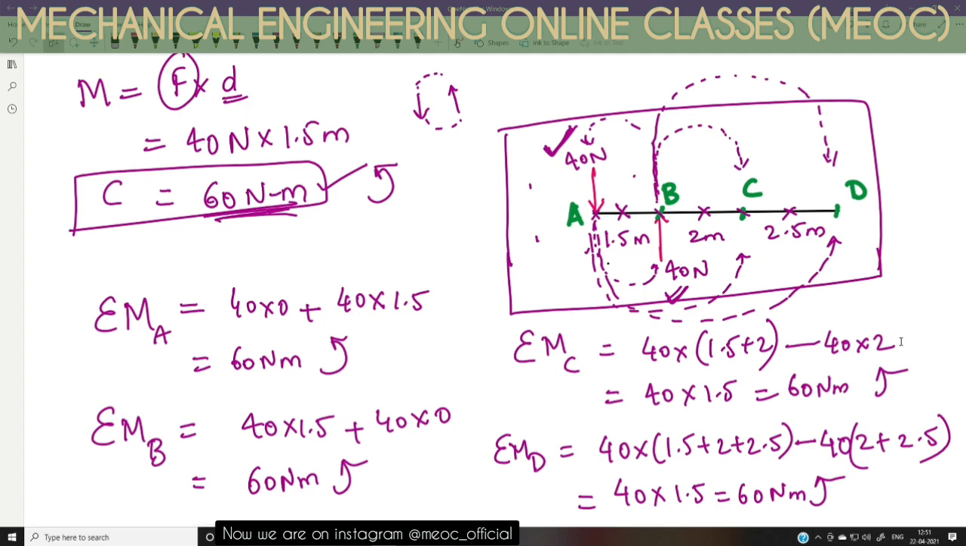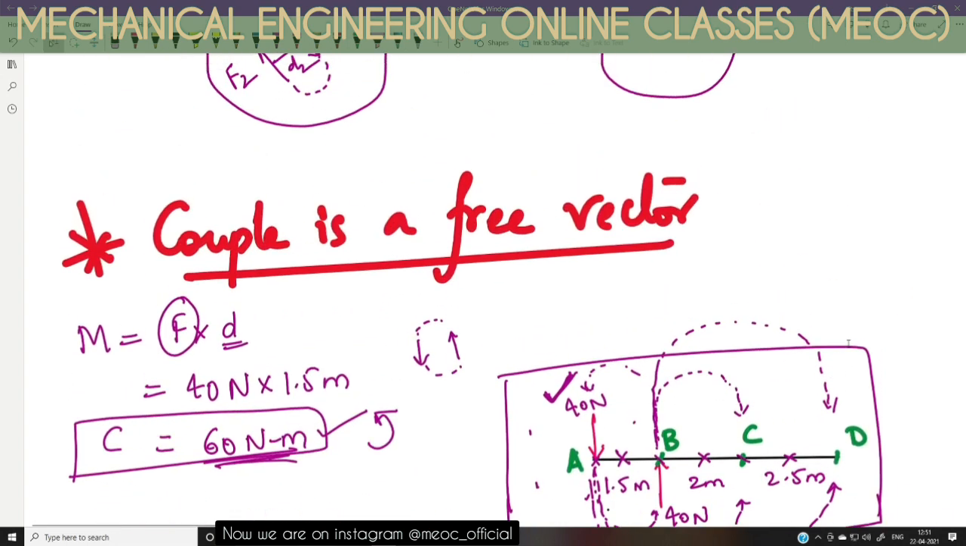So it is free from the point about which we are trying to find the moment. No matter about what point you find the moment, the sum of moments of a couple system, neither the magnitude changes nor the direction changes. That's the reason it is called a free vector.